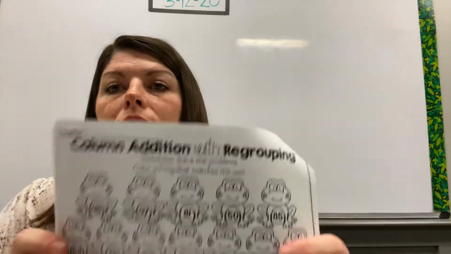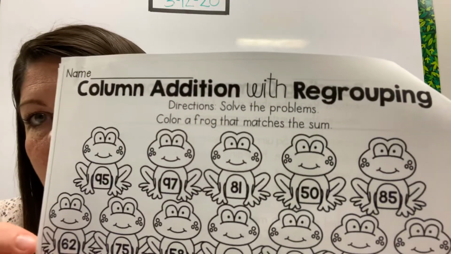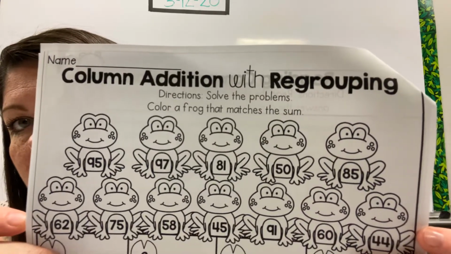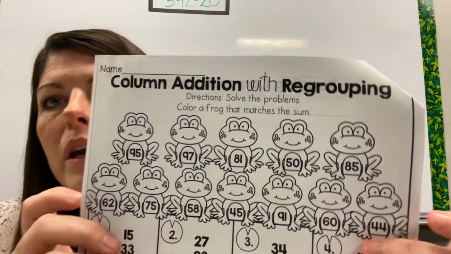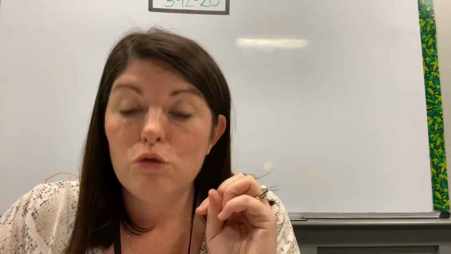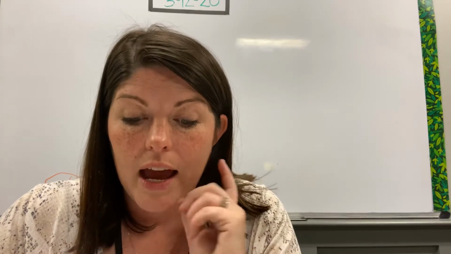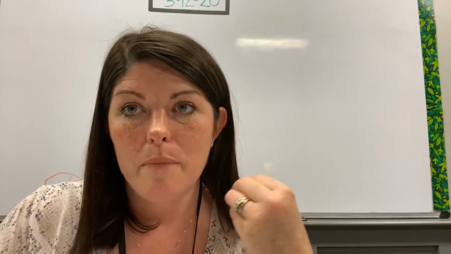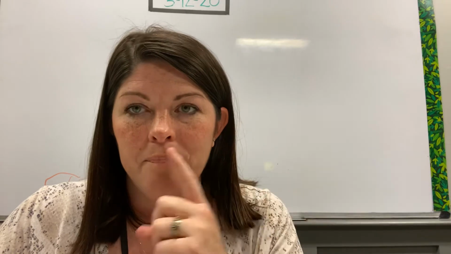All right, your math page should look like this. Column addition with regrouping. Make sure you have a pencil and any color you want to use. The color you choose can be green, can be blue. Doesn't matter to me, the color you pick just needs to be a color. The directions ask us to solve the problems and then color a frog that matches the sum.